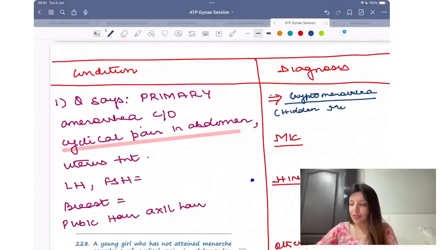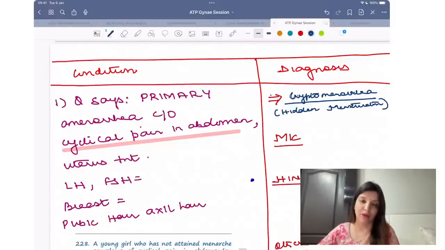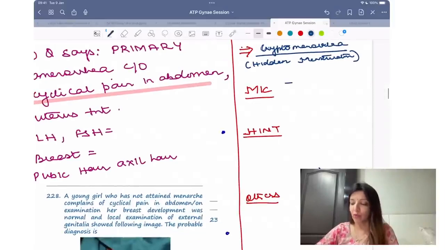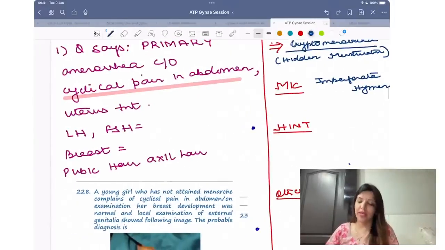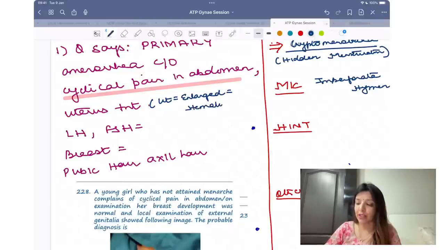So the patient is menstruating properly, but the menstrual blood is unable to come out. Why does this happen? The most common reason for this is imperforate hymen, right? Further, your question is going to say that uterus is present. Rather than just saying uterus is present, your question can say uterus is enlarged. Why is it enlarged? Because of blood, that is because of hematometra, right?